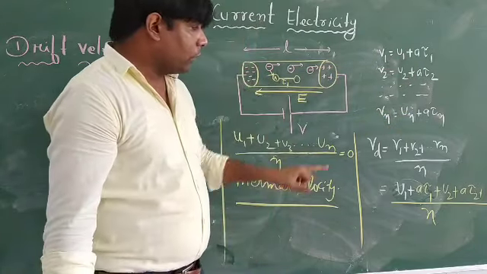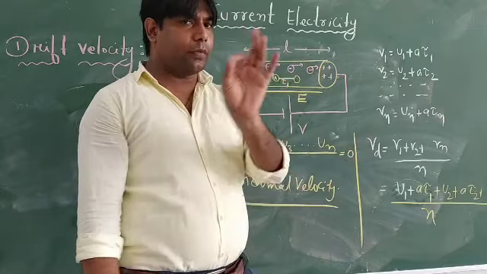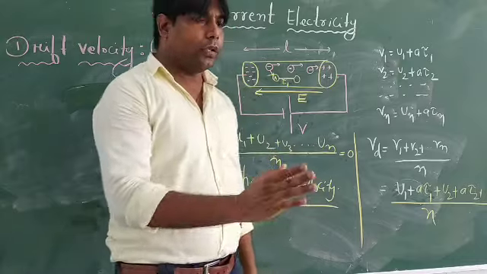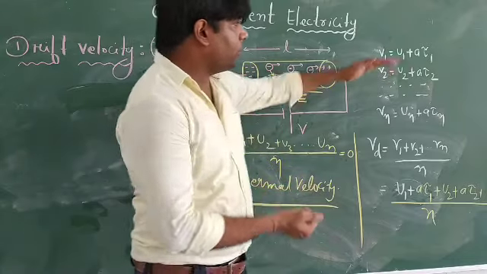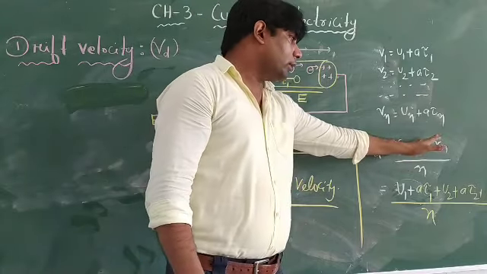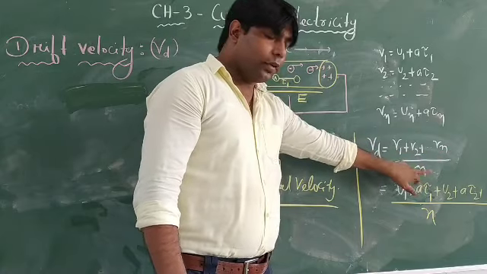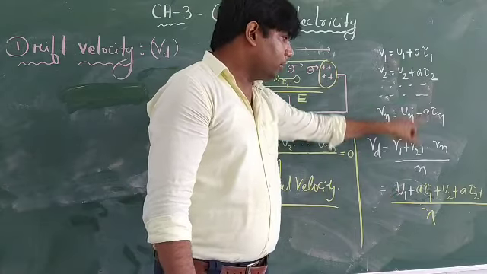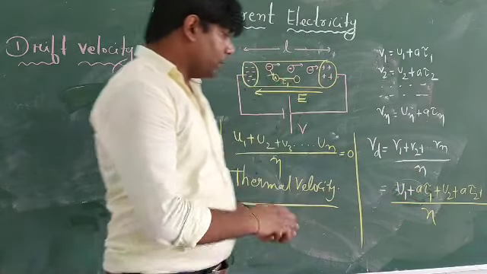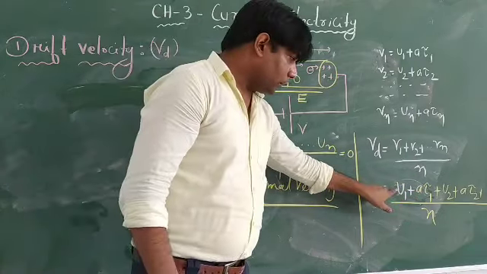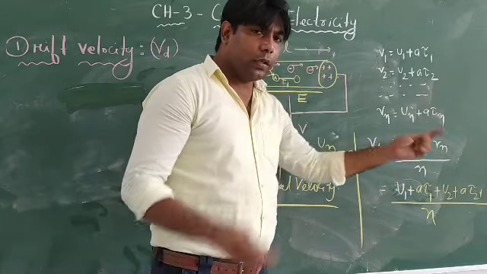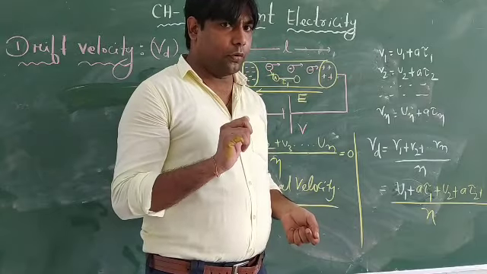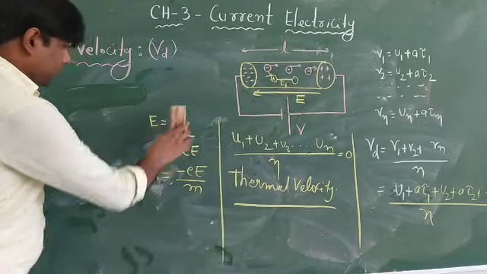Now combining, we talk about the average velocity, because the definition of drift velocity is the average velocity by which electrons get drifted from negative to positive. Just taking the average, v1 plus v2 up to vn, for n electrons, we substitute the values of v1, v2 and so on. Now take out u1, u2 till un, the thermal velocity term; it will become 0.